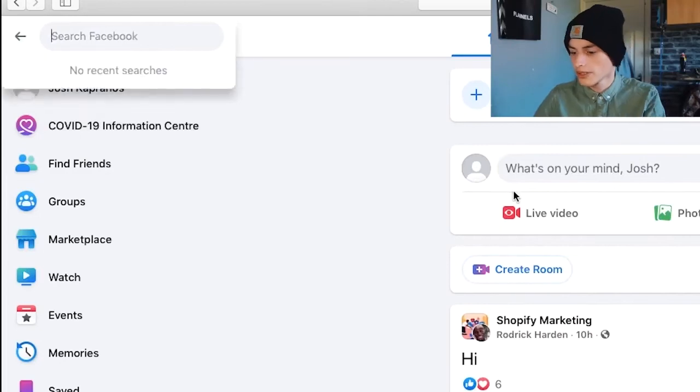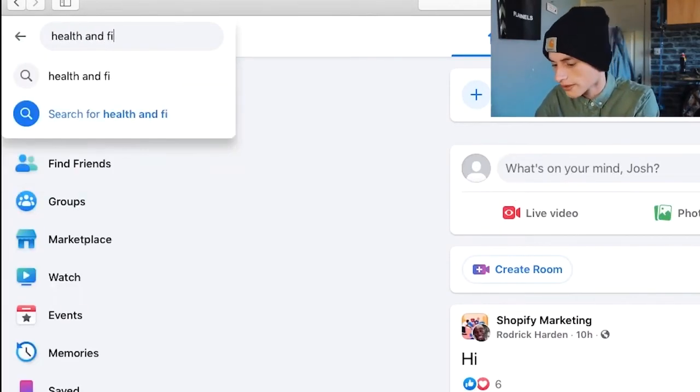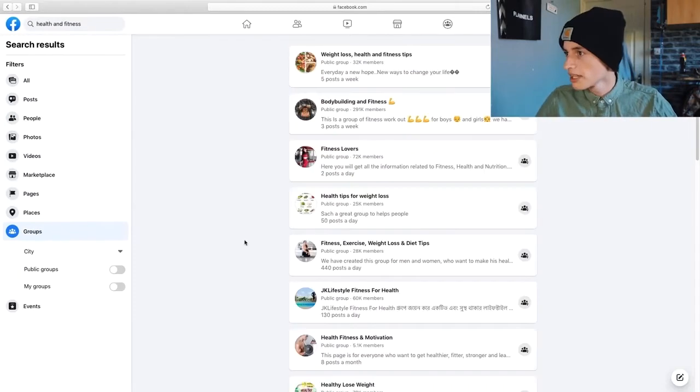So once you're firmly confident about what your niche is and the category your site fits into, you just want to click on the search bar on Facebook, and I would search health and fitness. Now you just want to go straight down to groups here, and as you can see, there are a lot of groups, but one thing that I like to do is click public groups. This just means that every group that appears is one that you can join straight away.